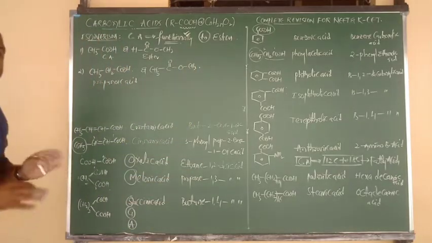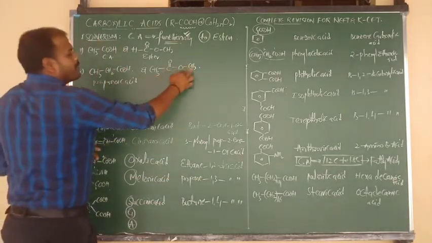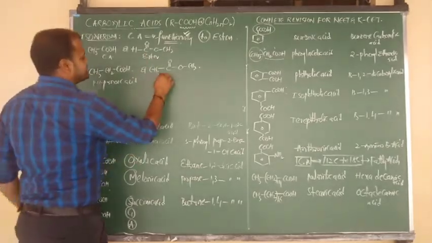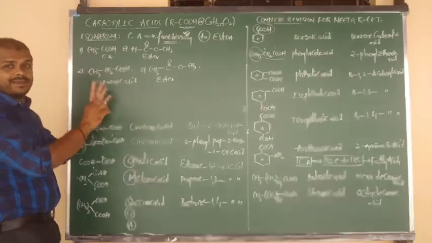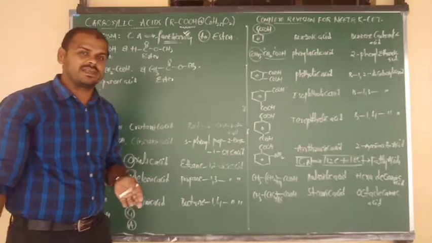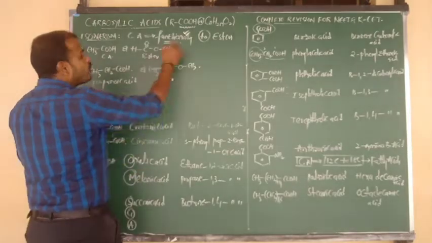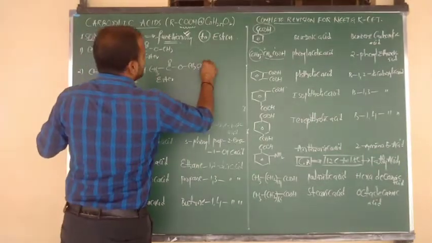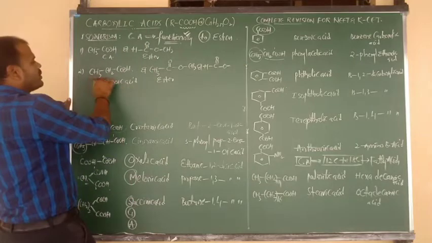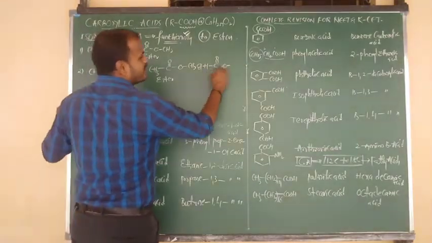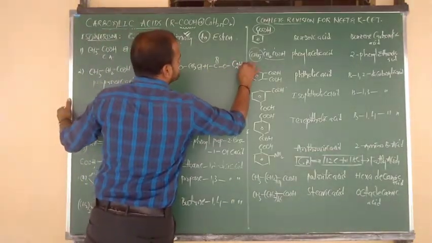Understood, beta? So what is the IUPAC name here? Methyl ethanoate, one of the ester forms. And for this carboxylic acid, we can write one more ester also. How? Shift this carbon to the right side, beta. So H bonded to C double bond O, C double bond O bonded to O, but in total here there are 3 carbons, here only 1, the remaining 2 carbons are nothing but ethyl.